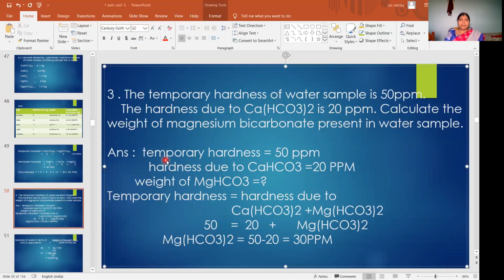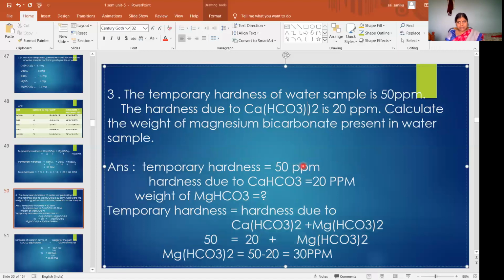Temporary hardness is 50 ppm, and hardness due to calcium bicarbonate is 20 ppm.